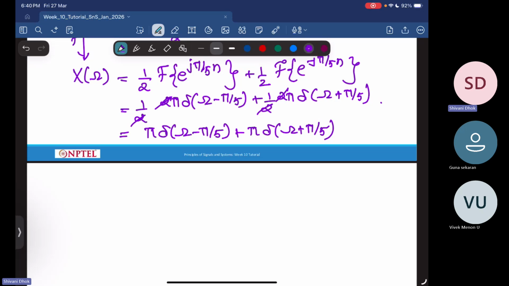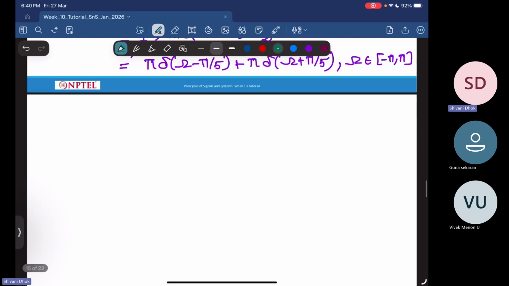Another thing you need to know is that right now you are able to see only two impulses because this is for a fixed range of minus pi to pi. But after that it will repeat. So you also see replicas at pi plus pi by 5, pi minus pi by 5, 2 pi plus pi by 5, and 2 pi minus pi by 5, and so on. How will it look? It will look something like this.